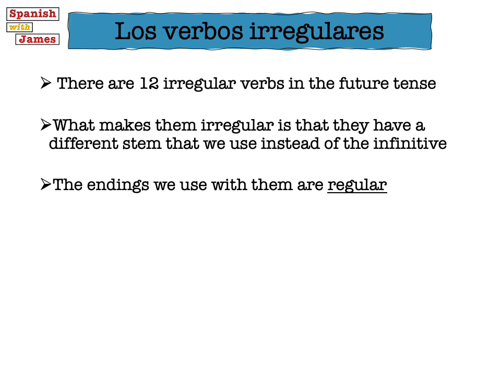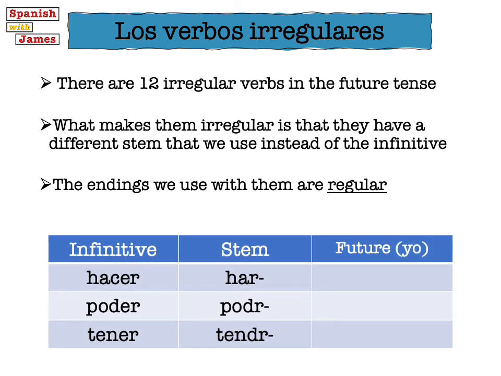So 12 is quite a big number, so we're going to start off just with 3. Our first verb is the verb hacer, which is to do or to make. We take the C and the E out of the infinitive, and we're left with our irregular stem, which is har. So when we add our future tense ending, for example, the yo ending, it goes to haré. I will do or I will make.